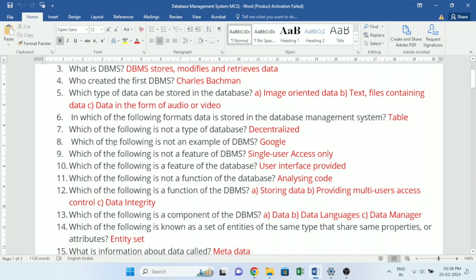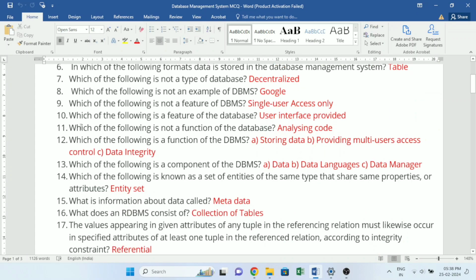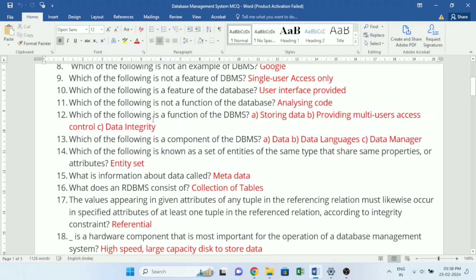Which of the following is not an example of DBMS? Google. Which of the following is not a feature of DBMS? Single user access only. Which of the following is a feature of the database? User interface provided. Which of the following is not a function of the database? Analyzing code. Which of the following is a function of the DBMS?